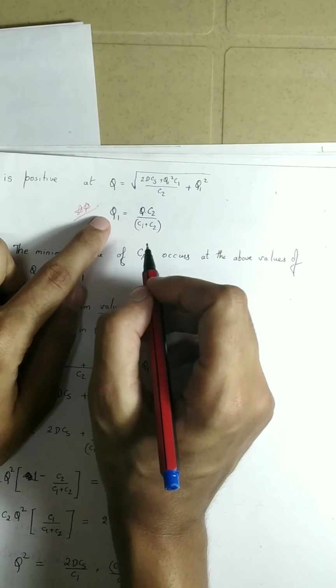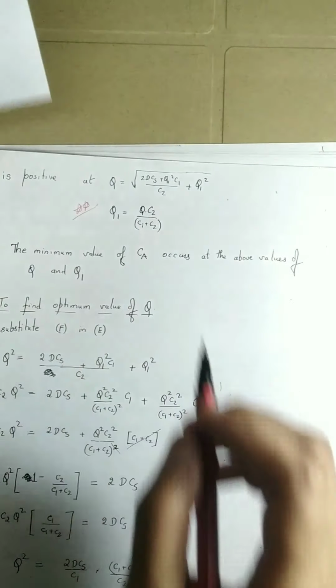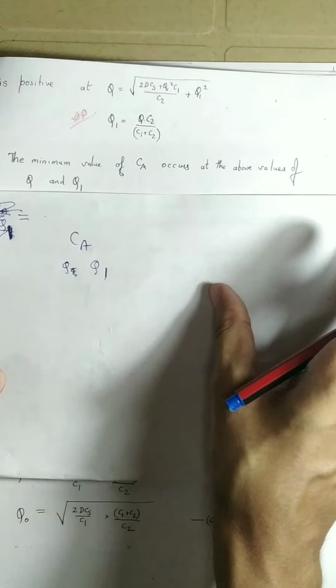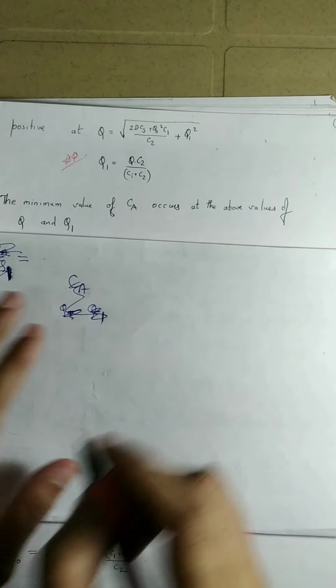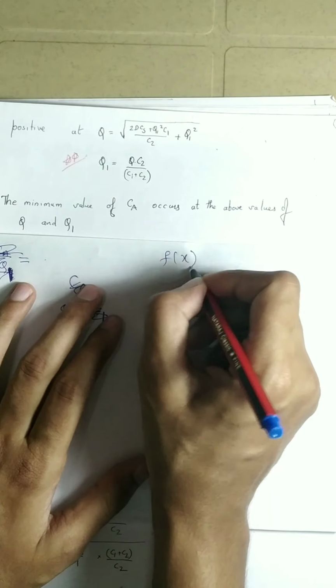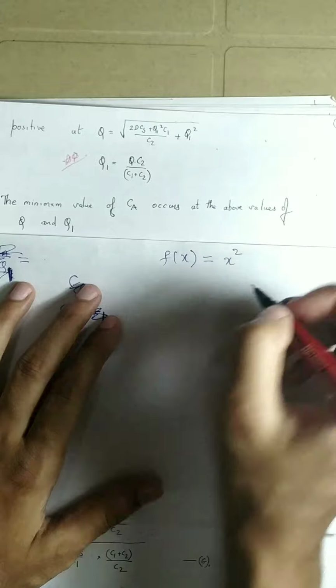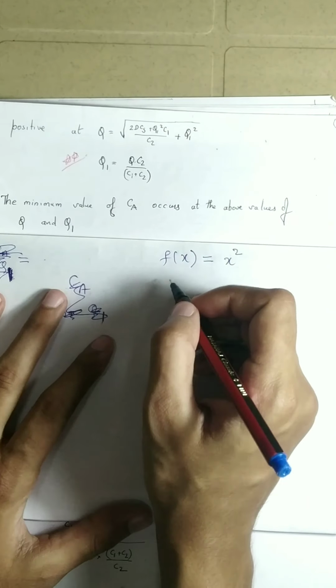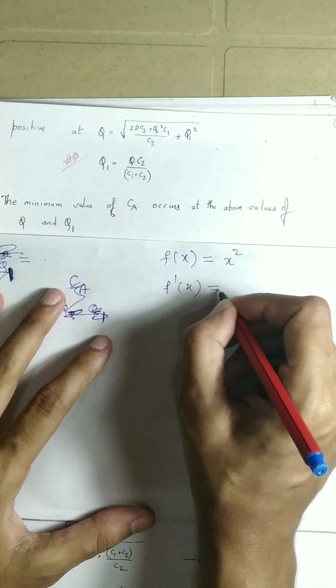Now in this case, why do we have to do all these steps? The reason is, let us first understand what we do for the one variable case. So if f of x is a function of x, then to check maxima and minima, what do we do? We find f dash of x and equate it to 0.